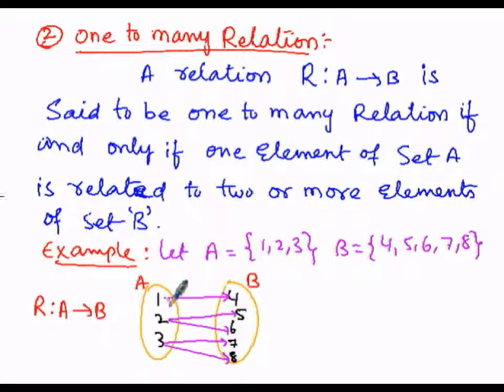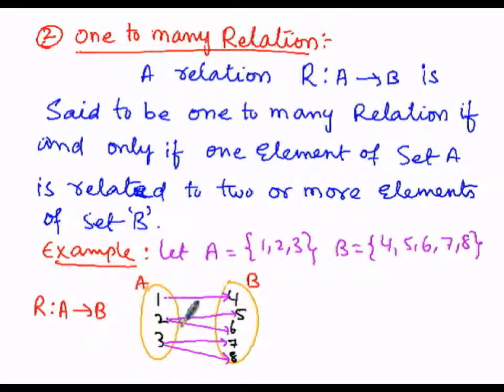And now here in this case, element 2 of the first set is having relationship with two elements of set B, that is, having two images. So the image of 2 is 5 and the image of 2 is also 6.